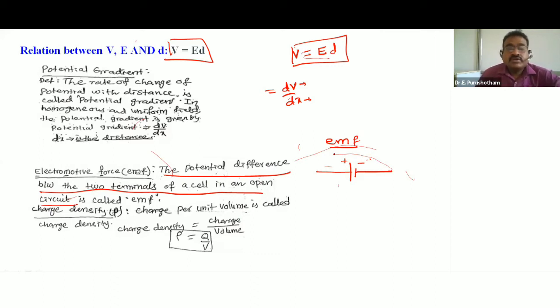That's all. So charge density is represented by rho. This is charge Q. This is the volume. Charge per unit volume is called charge density.